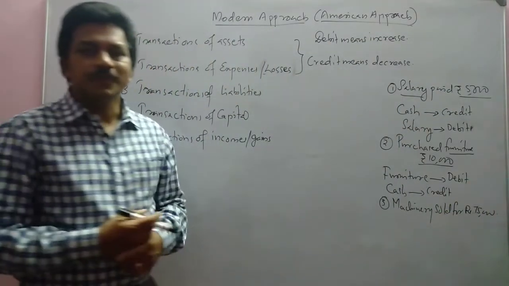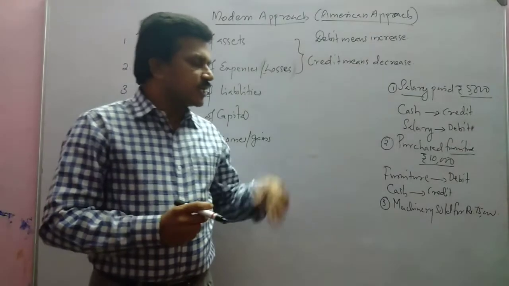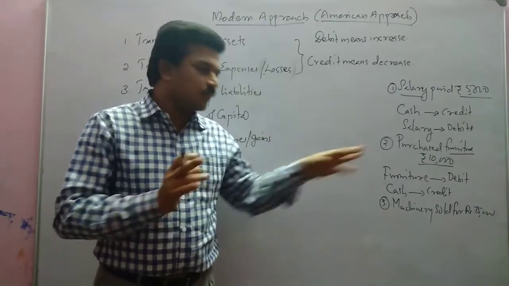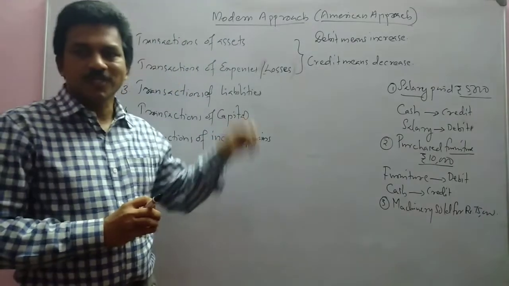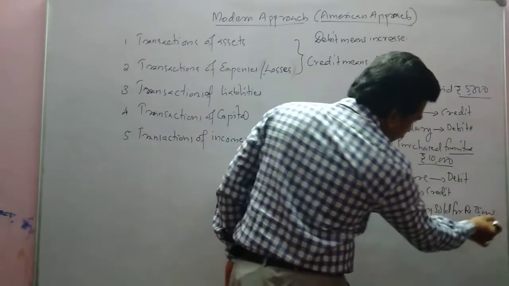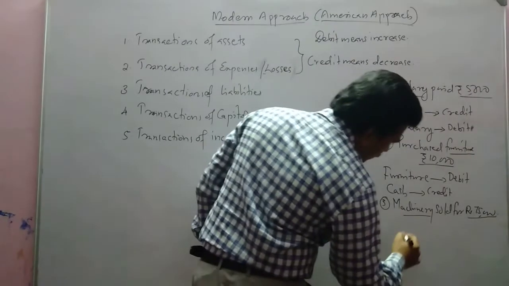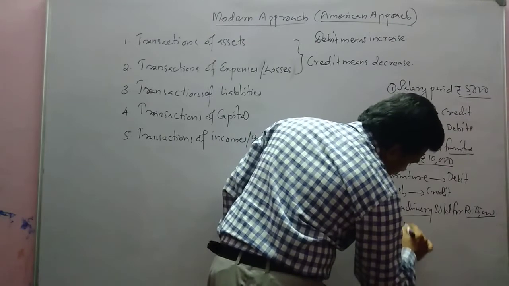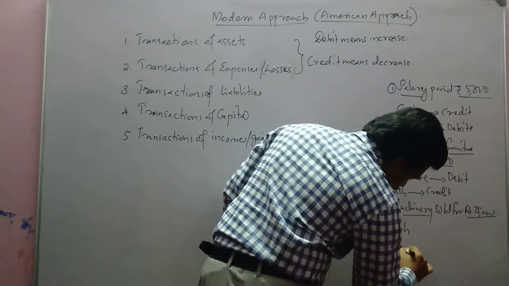What happened here? Which are the elements? First of all, we have to see the elements. Which are the aspects here? Machinery and cash. Let us write machinery and cash.